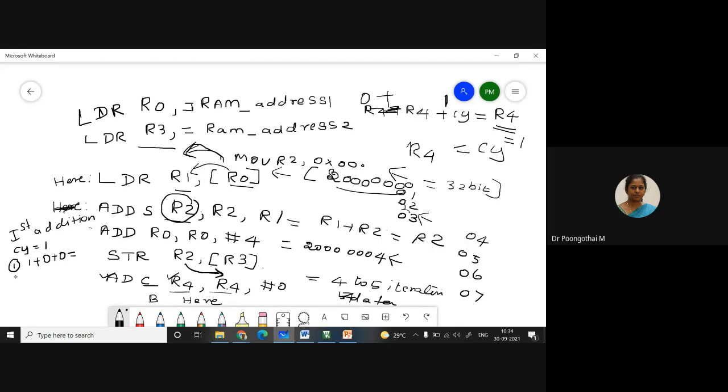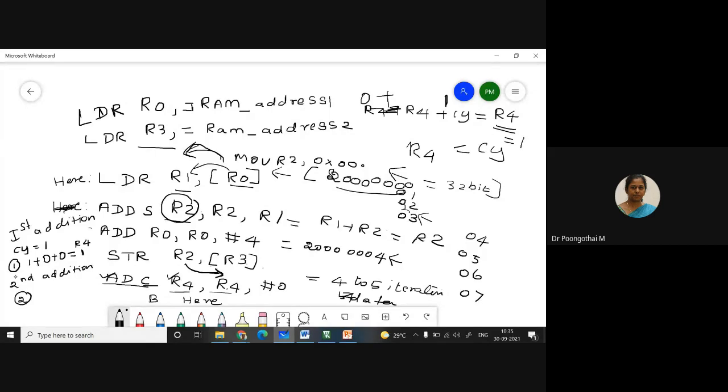What is the answer? Your R4 holds 1 now. After this addition, R4 holds 1. Coming to the second addition, suppose the carry flag is affected, in that case this instruction will get executed. What is the carry flag status here?